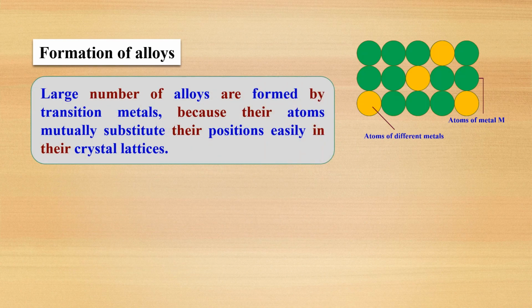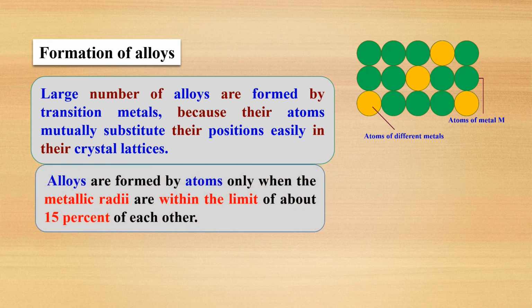Now a large number of alloys are formed by transition metals because their atoms mutually substitute their positions easily in the crystal lattice, because the sizes of the metals are almost the same. Their metallic radii will be within the limit, that is about 15%. If it is more than 15%, the metal cannot substitute into the crystal lattice and it cannot form an alloy.